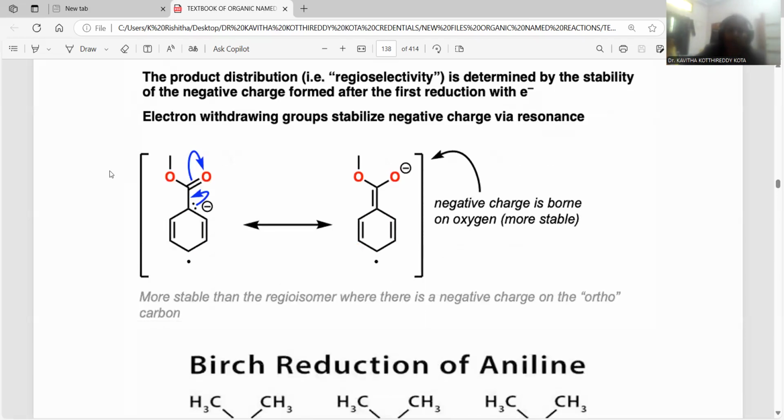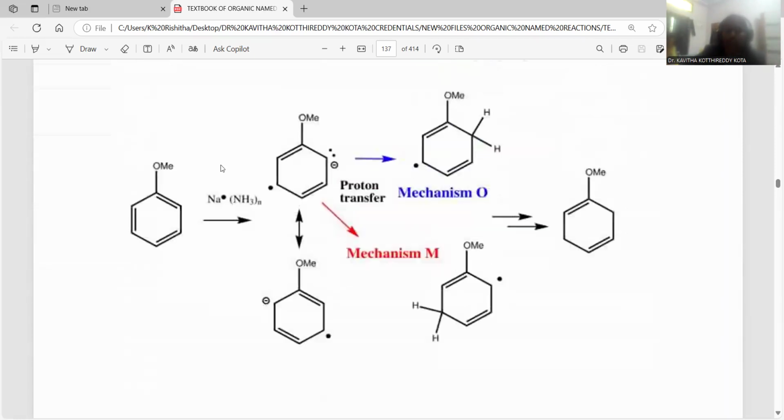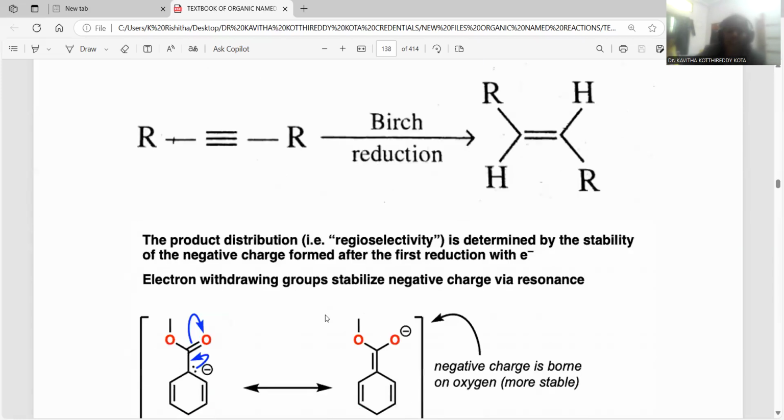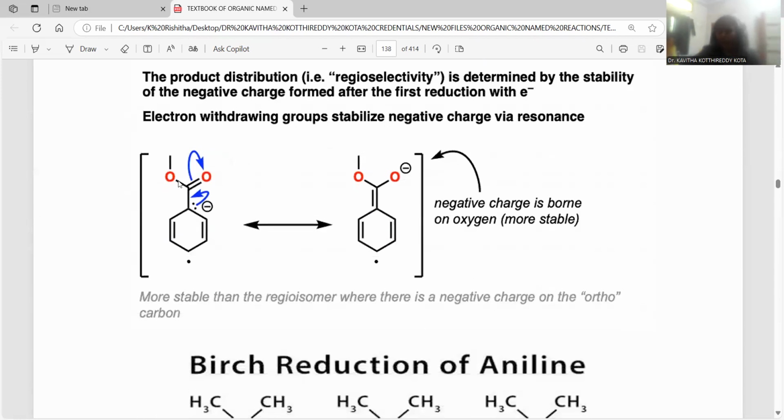So again I am taking the mechanism related with what? Electron withdrawing group. Earlier we saw the electron releasing group mechanism for this 2,5 addition. Here the mechanism pertaining to an electron withdrawing group, how it proceeds with 1,4 addition, right? So at this condition, the electron withdrawing group generates an electron deficit over carbon number 1 only.